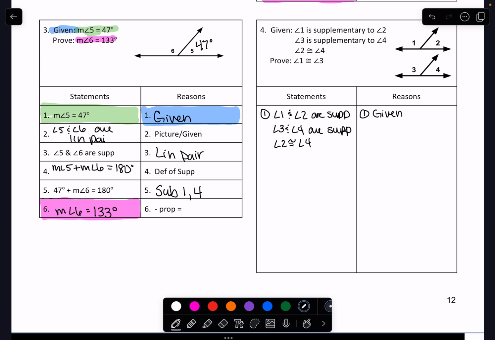And I want to go ahead and mark, because it's not up here, that 2 and 4 are congruent because it told me so. Now my goal is to prove that 1 and 3 are also congruent. You need to keep that in mind because that's your goal. But what do we do now?